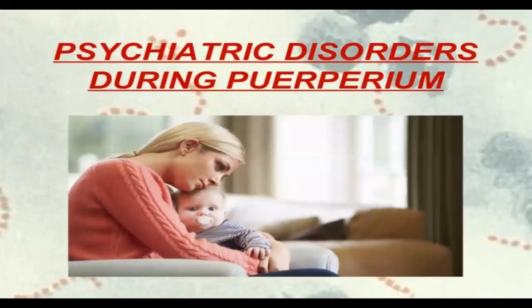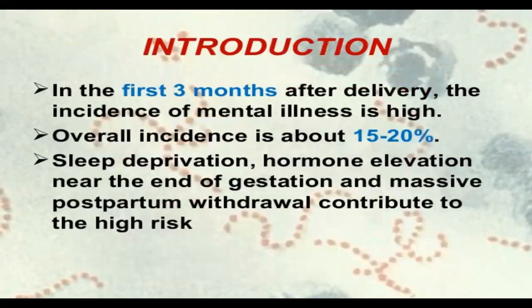And as I already explained, there are some psychological problems, that is psychiatric disorders, which can take place during the puerperium. See here. What are the psychological problems which can take place? In the first 3 months after the delivery, the incidence of mental illness is high. The overall incidence is about 15 to 20%. Contributing factors may be sleep deprivation, or a hormonal elevation near the end of gestation, and the massive postpartum withdrawal contributes to the high risk.